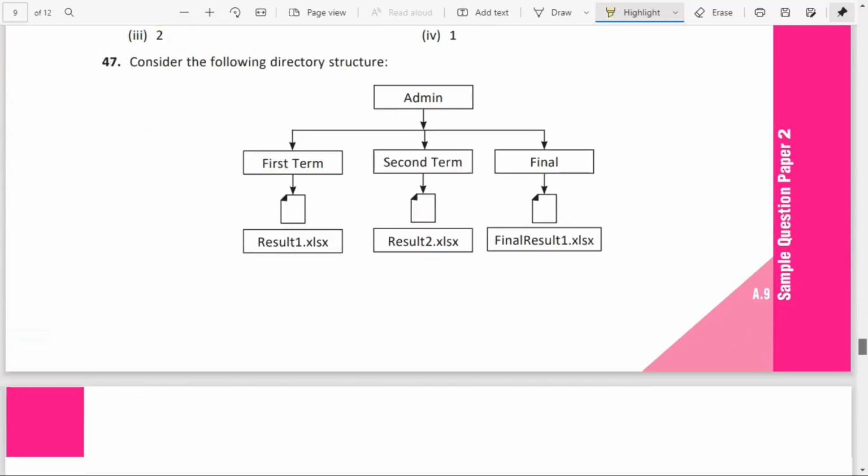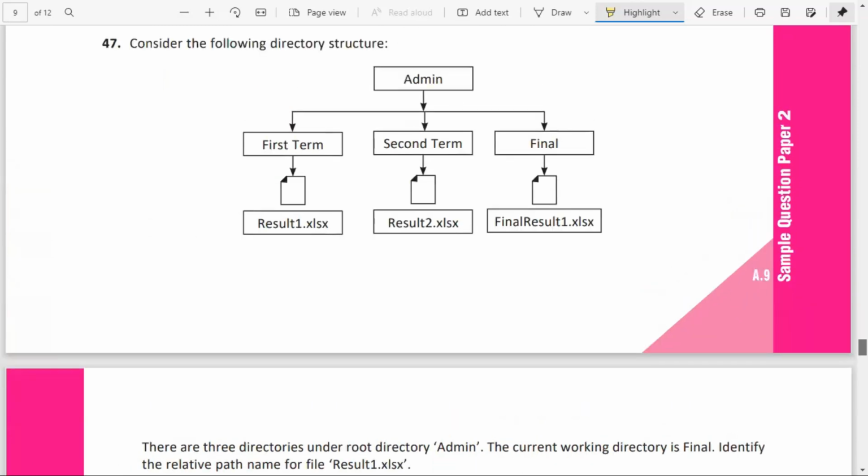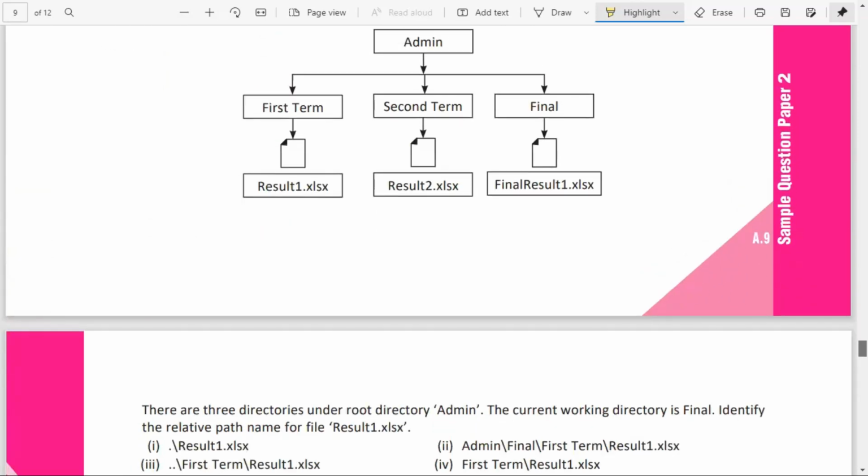Consider the following directory structure. Okay, there are 3 directories you can see over here. Root directory is admin. The current working directory is final. Identify the relative path. It's asking for the relative path, not the absolute path. So what is the relative path? Relative path means you want to specify only from the working directory.